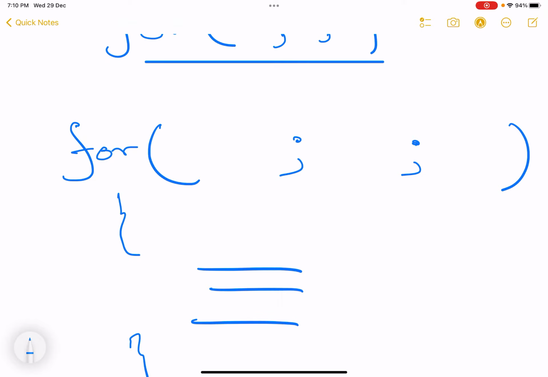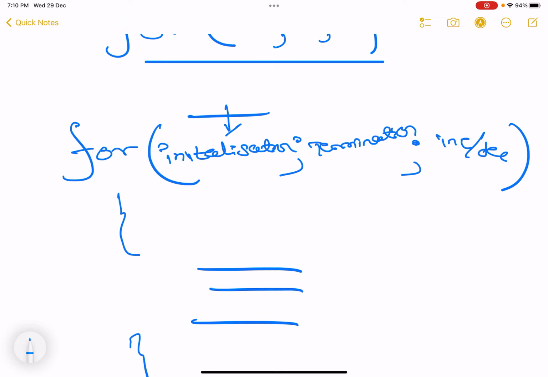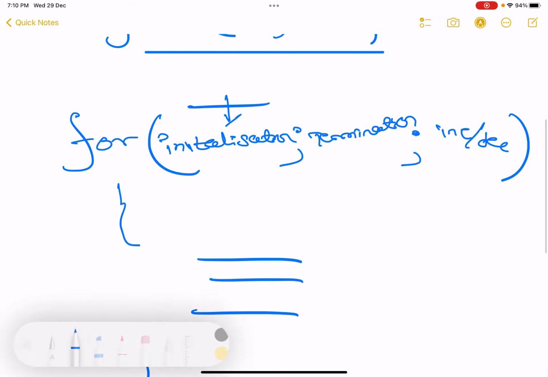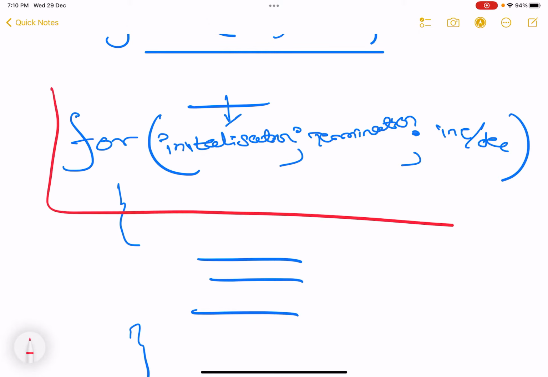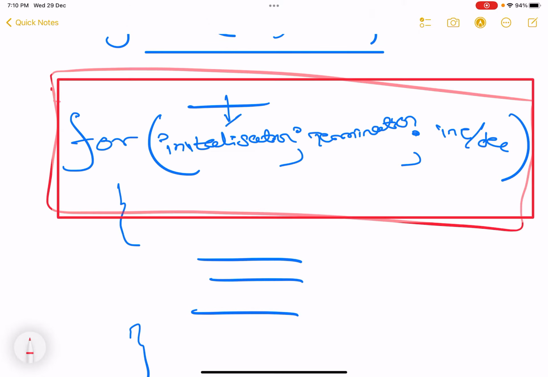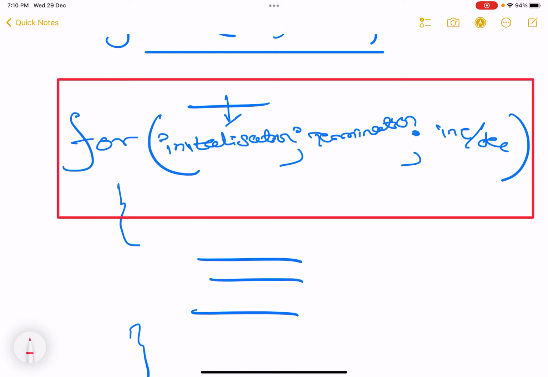The first slot, what you see here below this, is called initialization, where we initialize the loop. The second one is called termination, where we set the end point of the loop, and this is either increment or decrement. This is the beauty of for loop. This is the only reason why I love for loop, because everything is crystal clear and it's all there in one line. This is the reason for loop is the most popular loop.